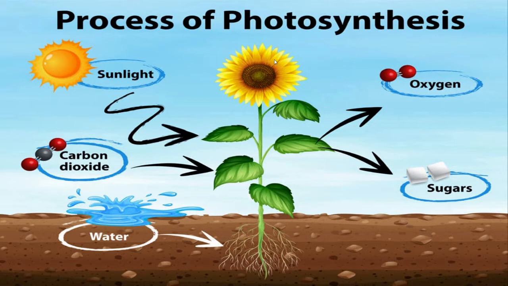right? During photosynthesis, plant needs sunlight, carbon dioxide and water, and the chlorophyll which is present in the leaf, together they produce the food and they give out oxygen and some energy, that is sugar. This you know, right?